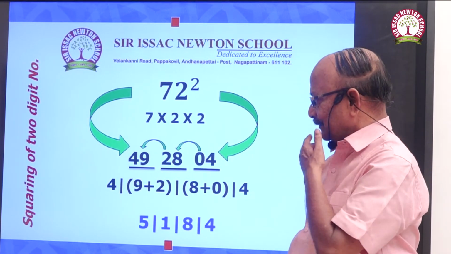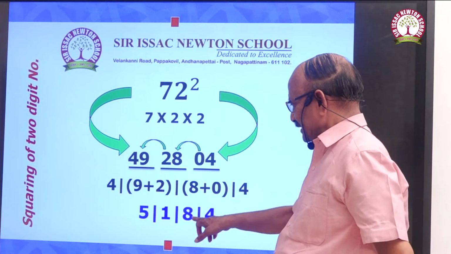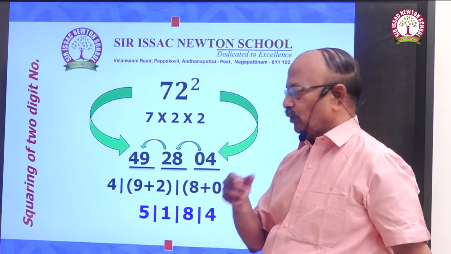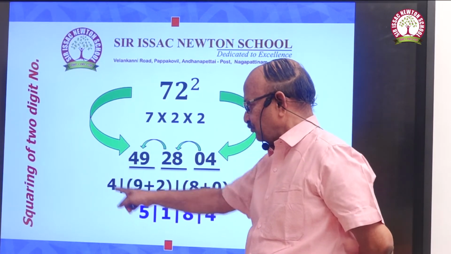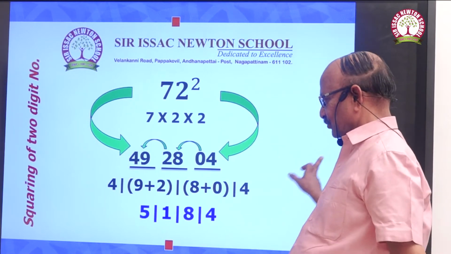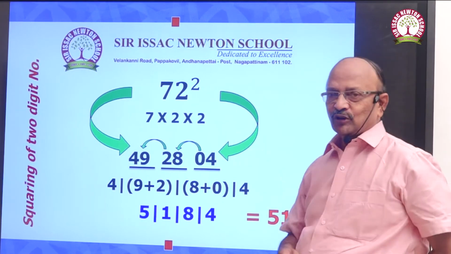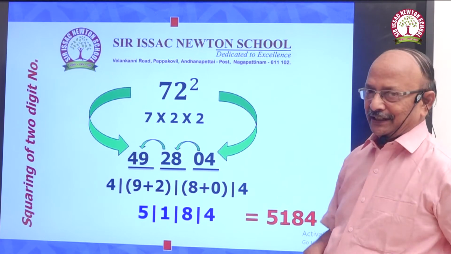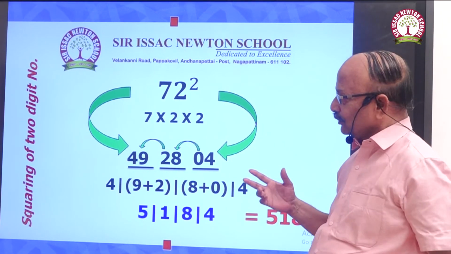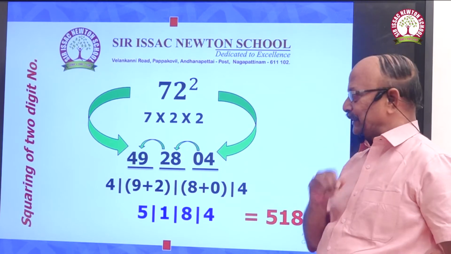Then the next step: 8 plus 0 is 8, 9 plus 2 is 11, 1 we have to carry over to 4, when I add it with 4 that gives 5. 5184 is the answer. So 72 whole squared is equal to 5184. This is another interesting way of squaring two-digit numbers.